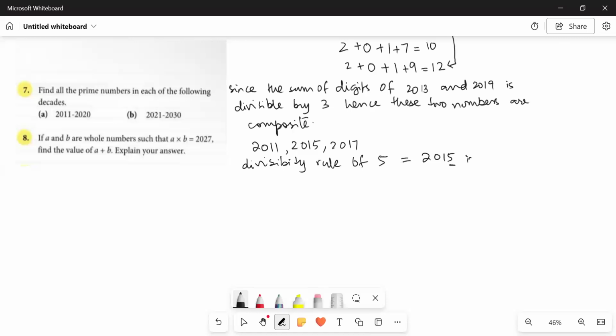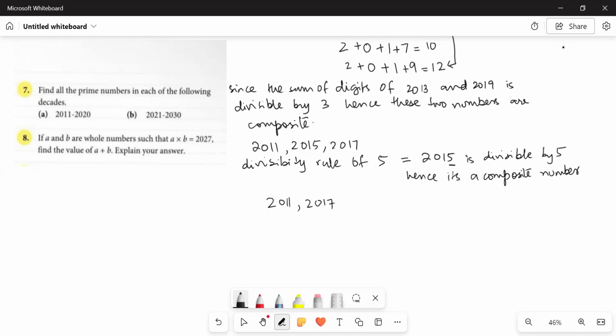Okay. According to this rule, it's a composite number. Now we are left with 2011 and 2017.